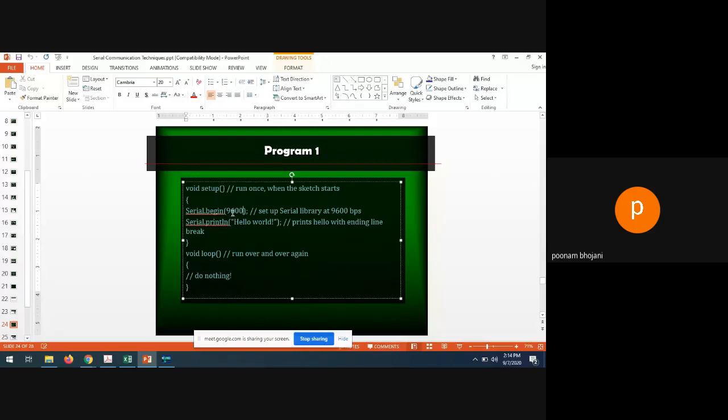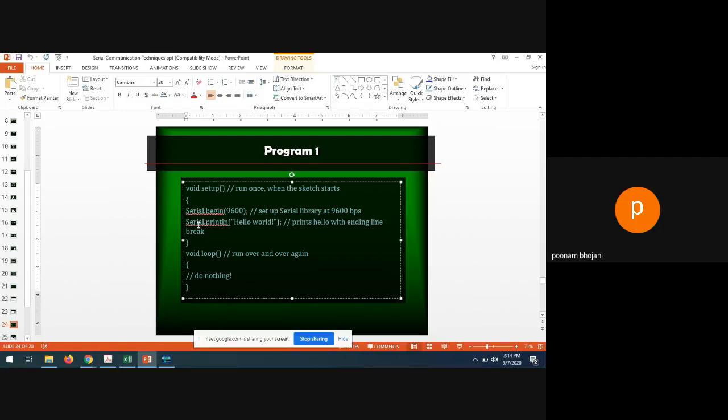Fine. Next, what do you want to do in the serial communication? Maybe you want to print something, transmit something, or receive something. In serial communication many things can be done. If you want to print something in the C language, what do you write? The printf command, right? In the same way here, if you want to write something, the command starts with Serial dot. Everywhere, whenever you want to use the serial communication port, the Serial command will be there.